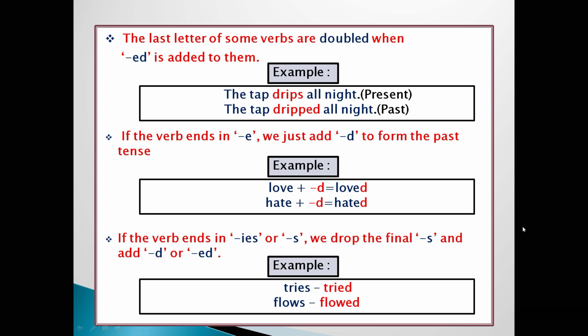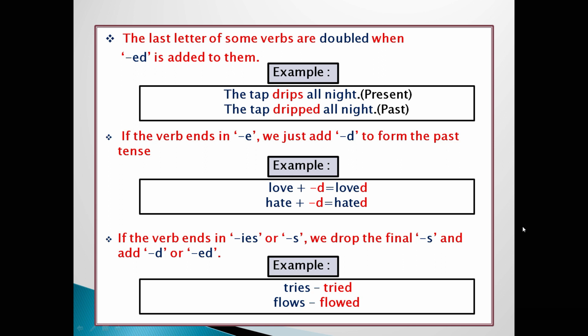Spelling is D-R-I-P-P-E-D. Then next, if the verb ends in e, we just add d to form the past tense. Example, if your word is ending with e like love and hate, your word is ending with e. So we simply add d and make it past tense, like loved and hated in past tense.